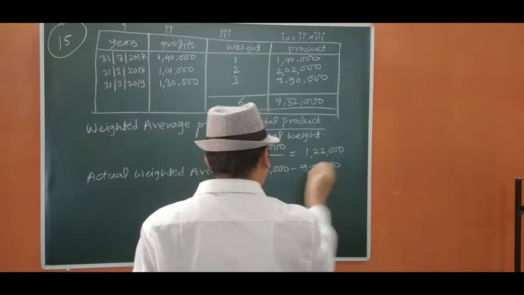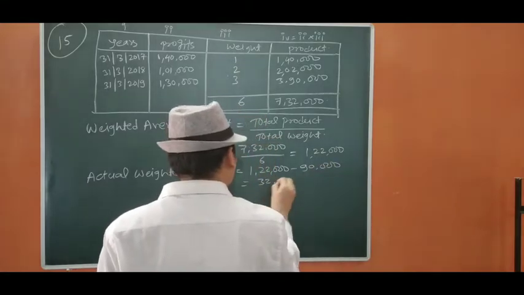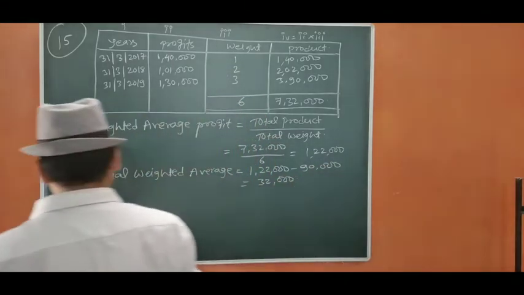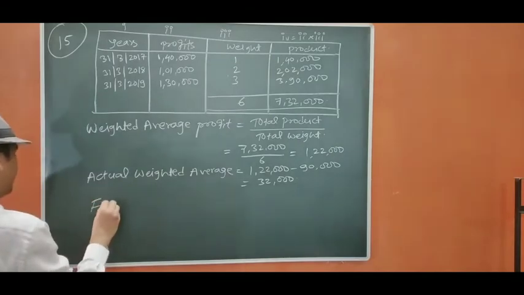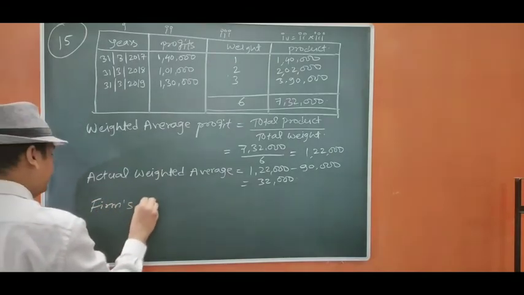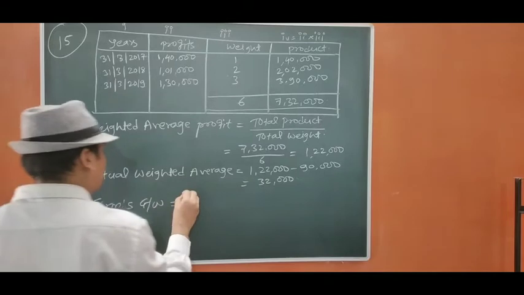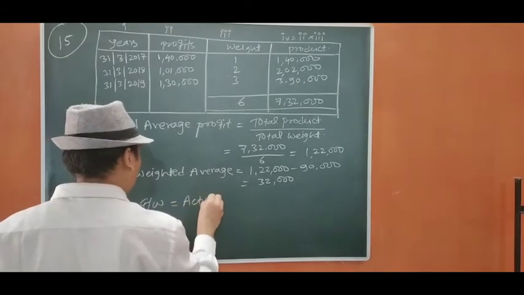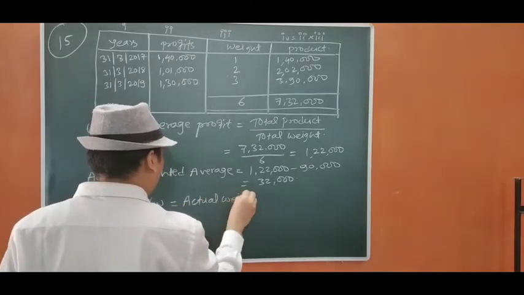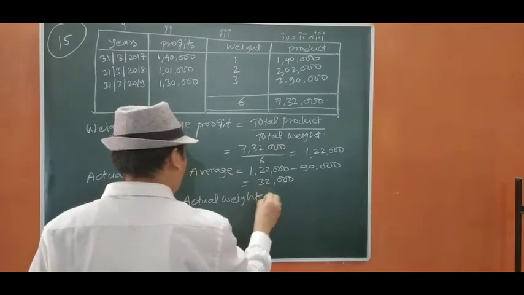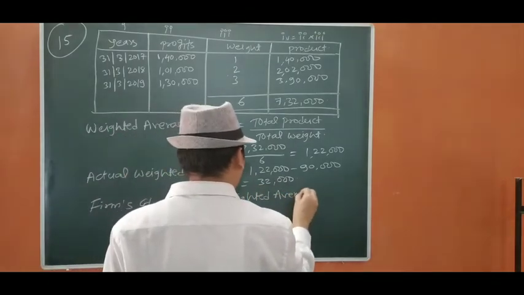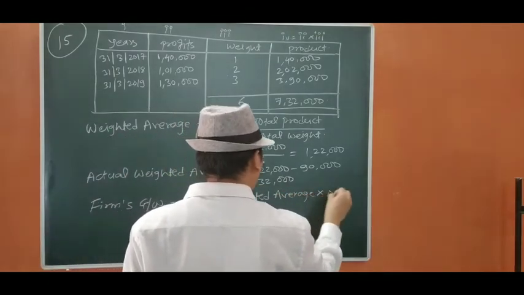Okay, so it will be 32,000. Now we are going to calculate firm's goodwill. Okay, so actual weighted average into number of years purchased.